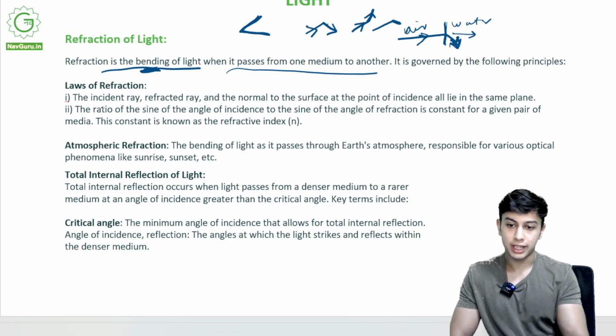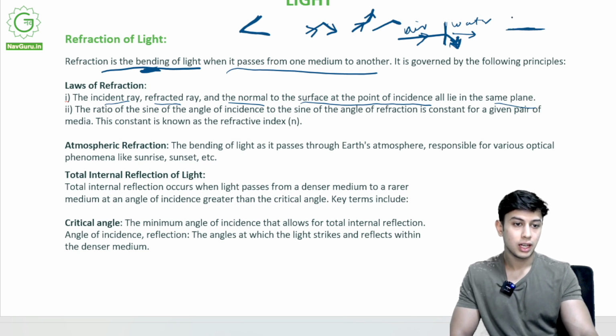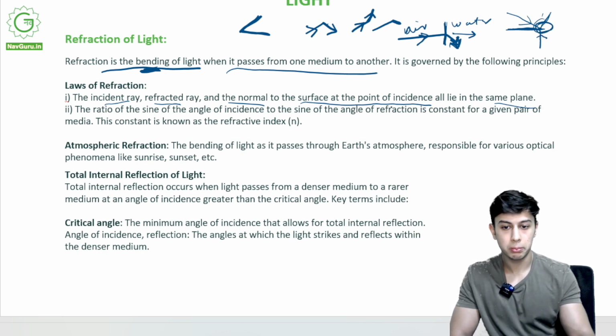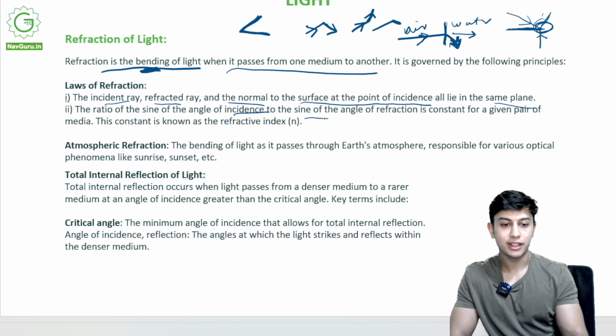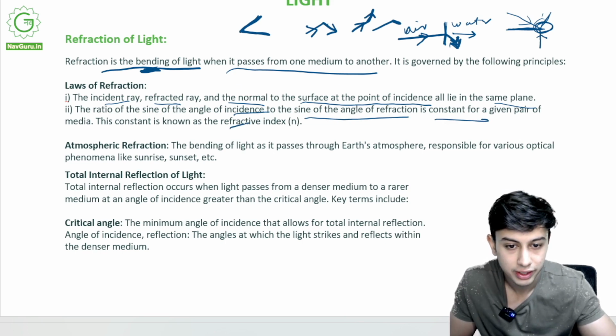What are the laws of refraction? The incident ray, refracted ray, and the normal to the surface at the point of incidence all lie on the same plane. So simply, as we remember, coming over here, bending, this point, the normal, incident ray, refracted ray, all lie on the same plane. The ratio of sine of angle of incidence to sine of angle of refraction is constant, and this is known as refractive index.